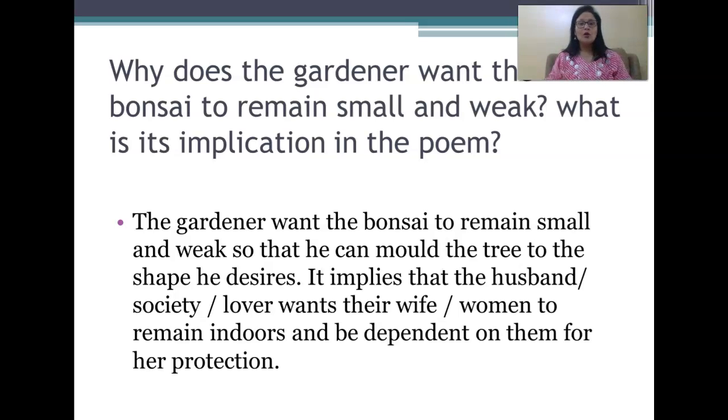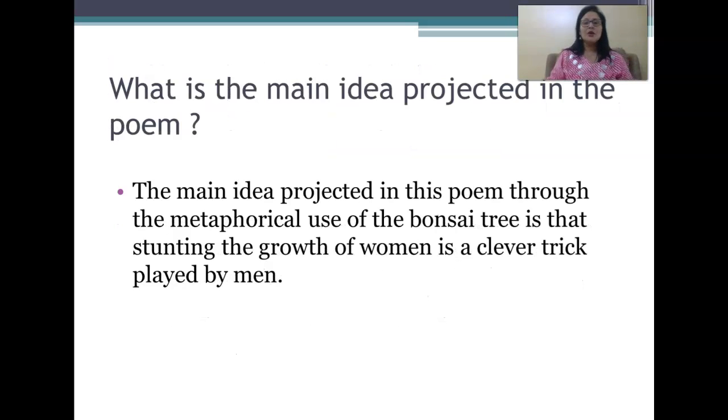Why does the gardener want the bonsai to remain small and weak? What is its implication in the poem? The gardener wants the bonsai to remain small and weak so that he can mold the tree to the shape he desires. It implies that the husband or society or lover, you can write any one of that, wants their wife or woman to remain indoors and be dependent on them for her protection. What is the main idea projected in the poem? This is the last question of passage 1. The main idea projected in this poem through the metaphorical use of the bonsai tree is that stunting the growth of women is a clever trick played by men.